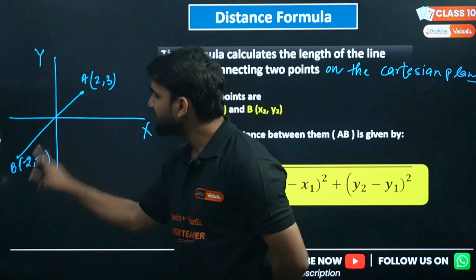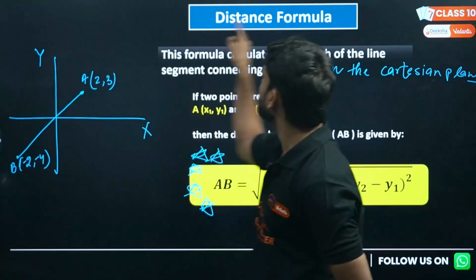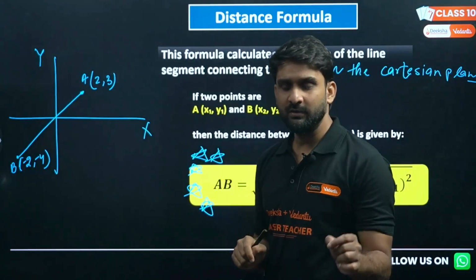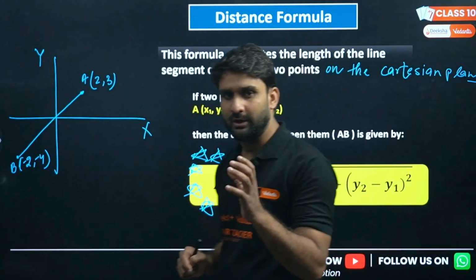To find such a distance, we generally use the distance formula. I'm giving you a short trick.